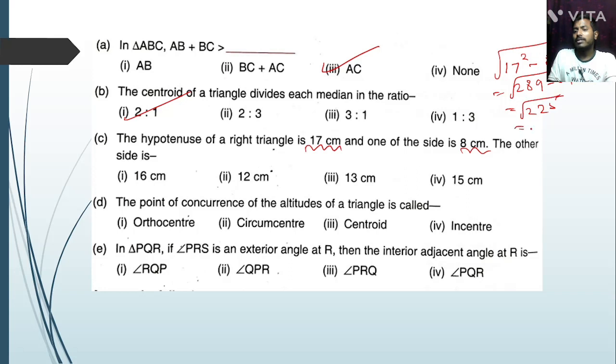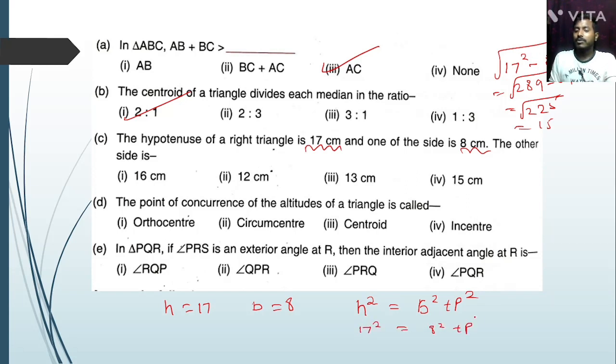Or you can find in this method: hypotenuse h equal to 17, side either base or perpendicular, that is 8. We know that by Pythagoras theorem, hypotenuse square is equal to base square plus perpendicular square.